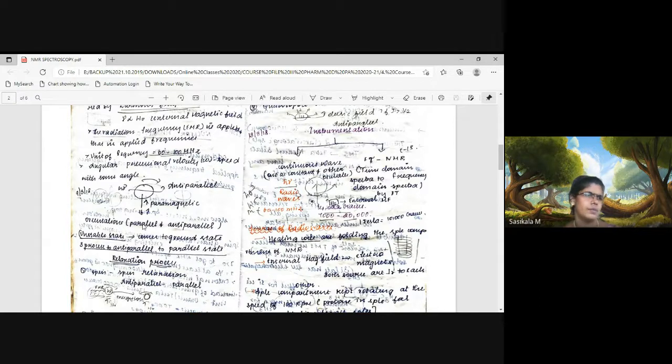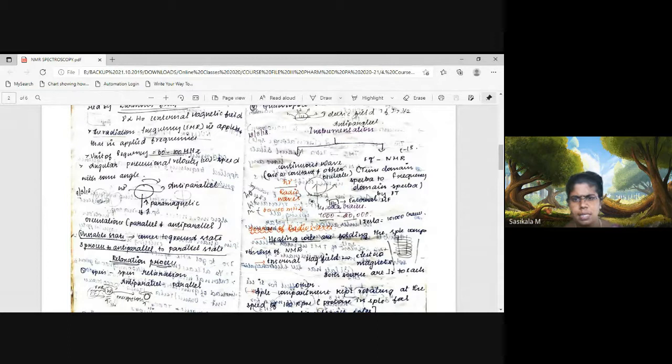ground, meaning from the Earth's gravitational force direction. In that direction, as the gravitational force comes from the bottom of the nucleus, the external field is given, and at a 90-degree angle we need to give the applied frequency, that is the radio waves. Thereby the nucleus resonates with the applied frequency and goes for flipping, and during the flipping of the proton we can find out what kind of proton it is. That is what the analysis will be done in NMR spectroscopy.